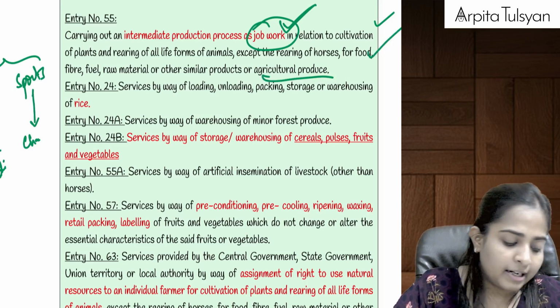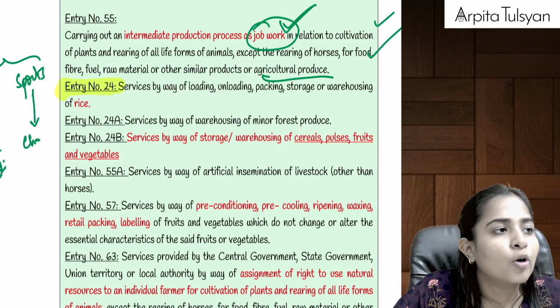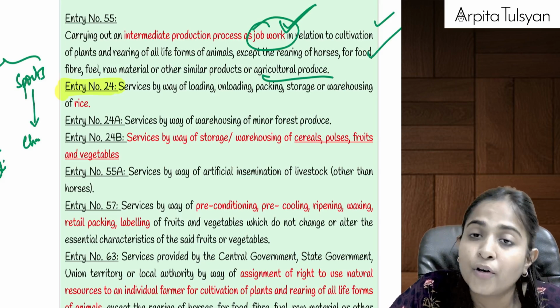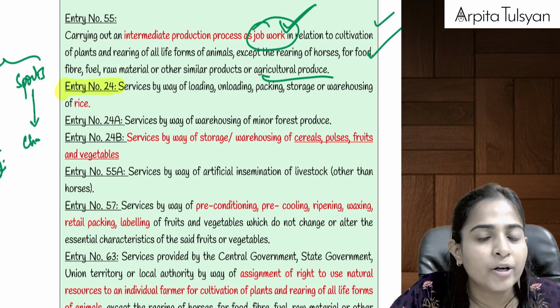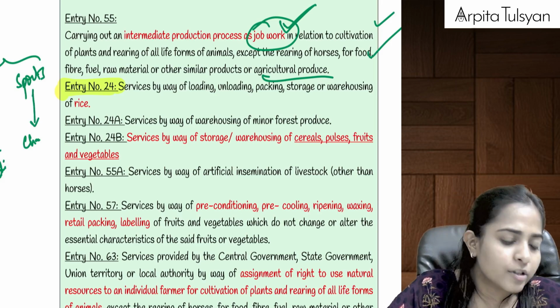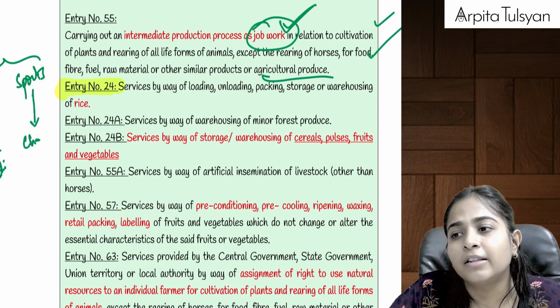Then similarly, now the next entry is very, very important. We had studied a point about loading, unloading, packing, storage or warehousing of agricultural produce. In that agricultural produce, was rice included or not? Rice was not included.